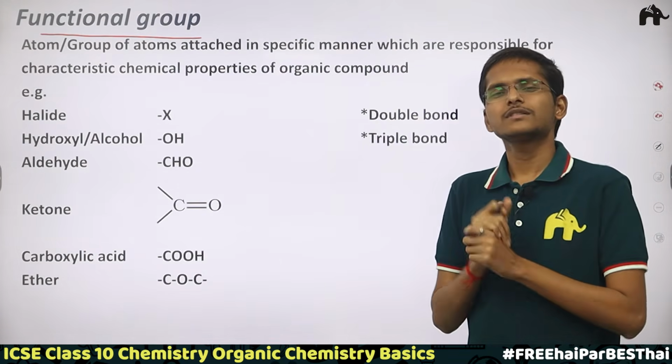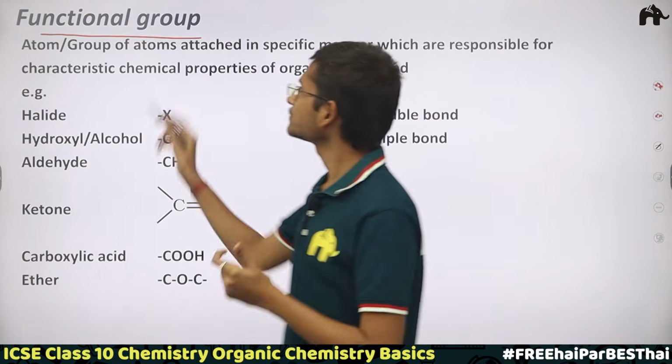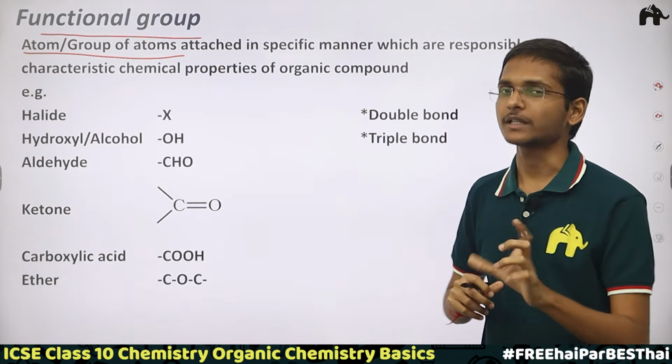Now moving ahead to what a functional group is. A functional group is simply an atom or a group of atoms. These atoms or groups of atoms are attached in a specific manner. Do remember this.